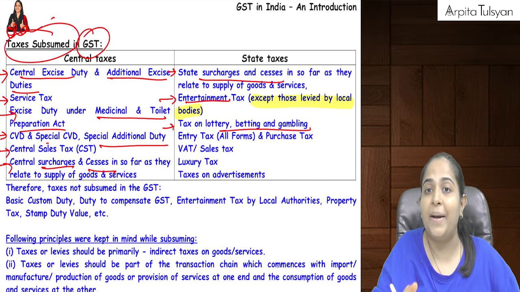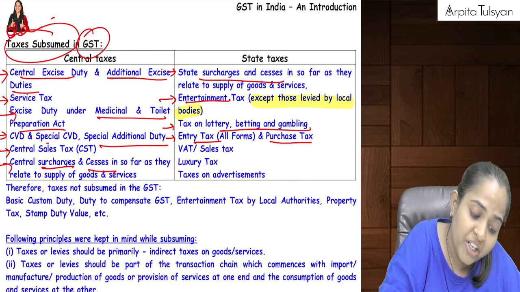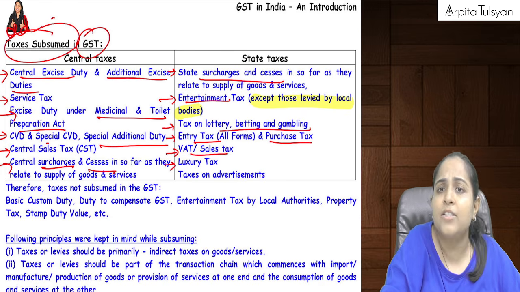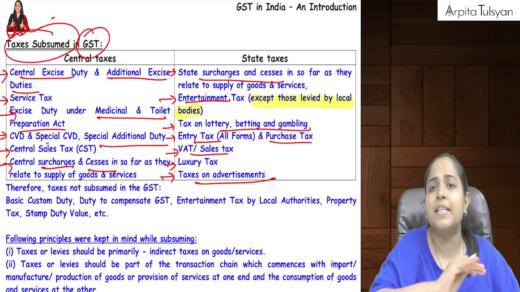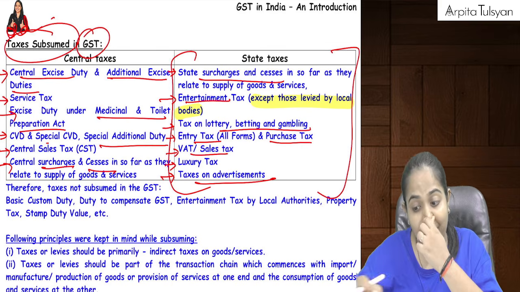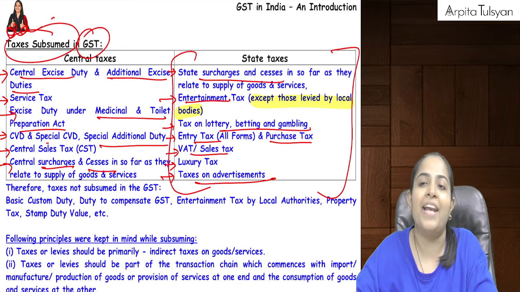Now on lottery, betting, gambling, GST is applicable. Entry tax is gone. Purchase tax is gone. VAT and sales tax is gone, luxury tax is totally gone, tax on advertisements is totally gone. So many multiple taxes were there, and all of them are totally gone, and now we have just got the GST.